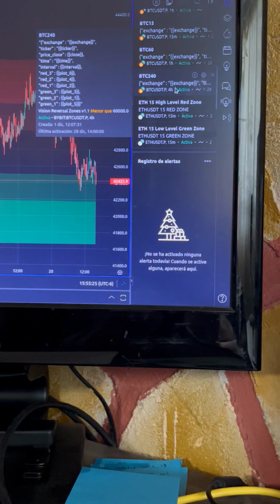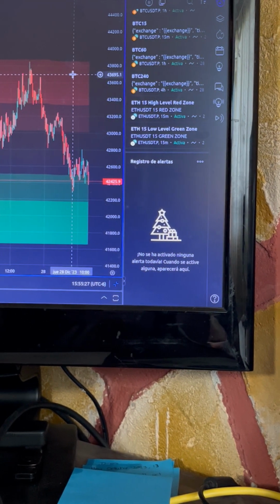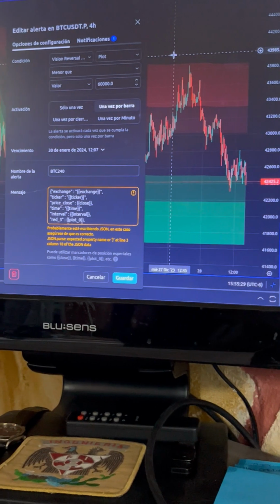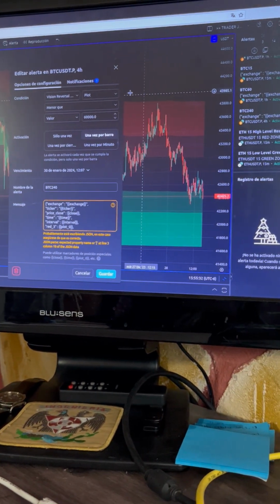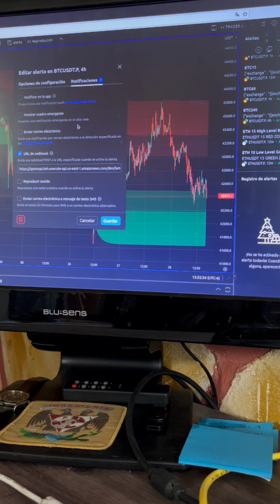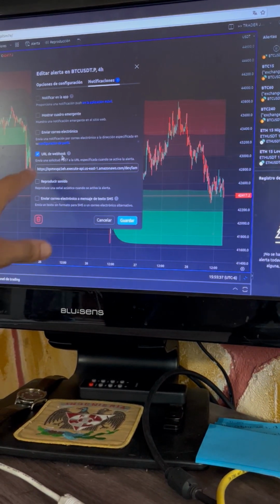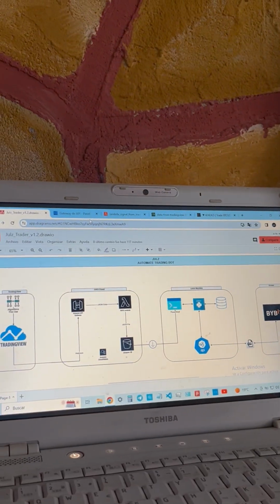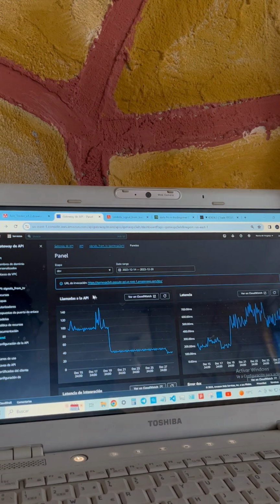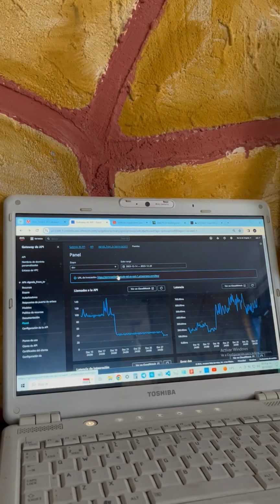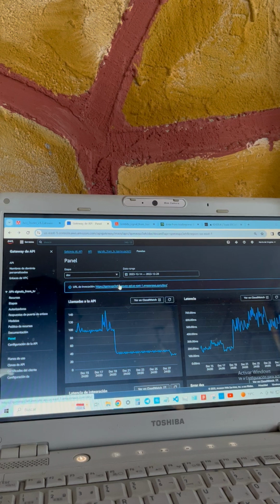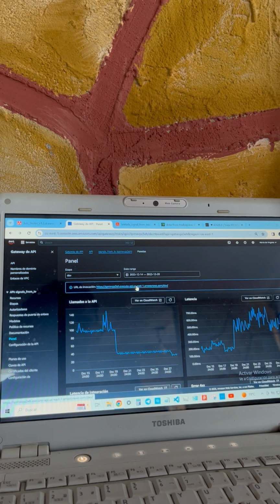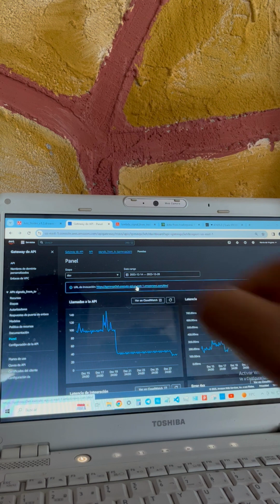Now, these parameters are sent to the cloud. Let me open notifications, and yes. These parameters are sent to Amazon AWS, to this URL. This URL is public, so this means that everybody in the world can invoke it.